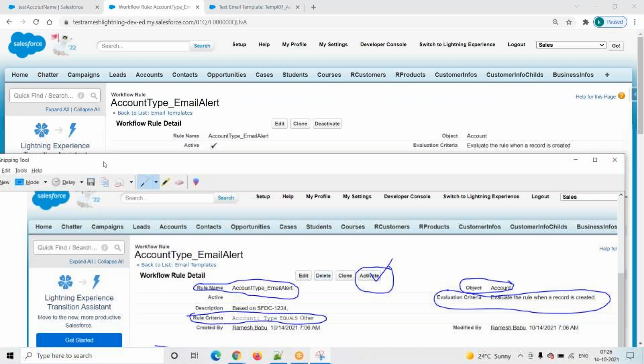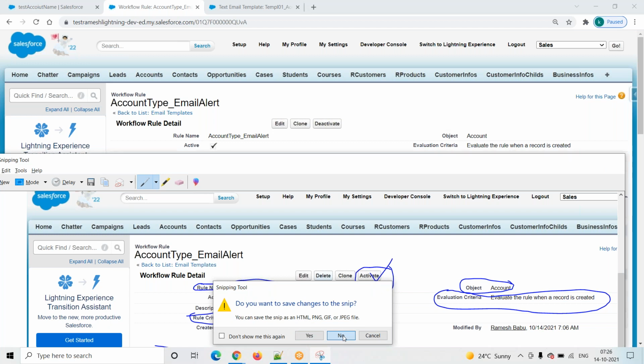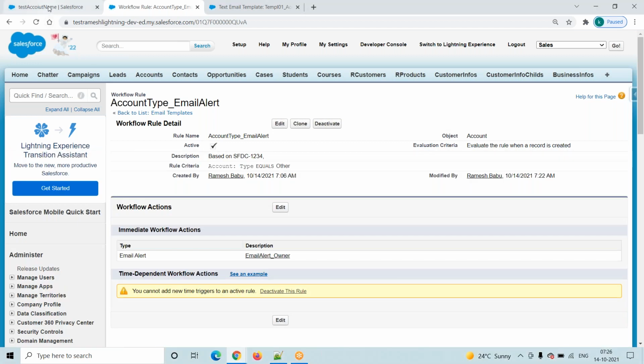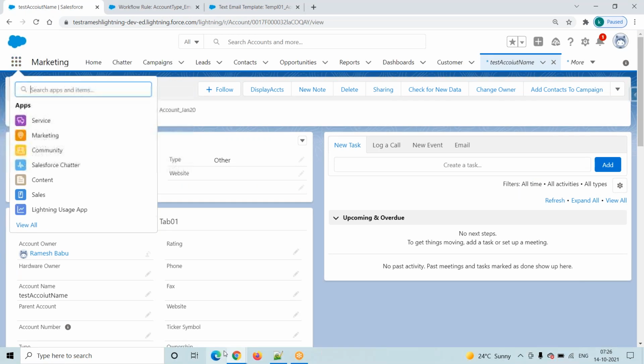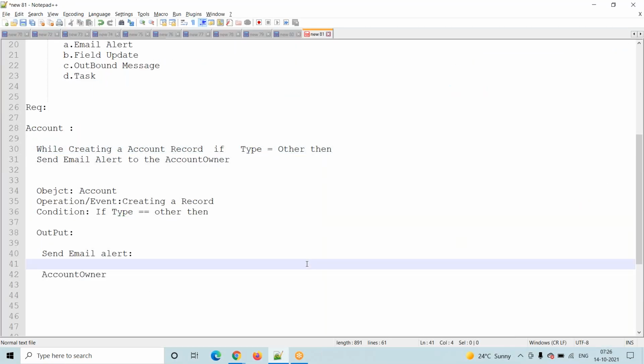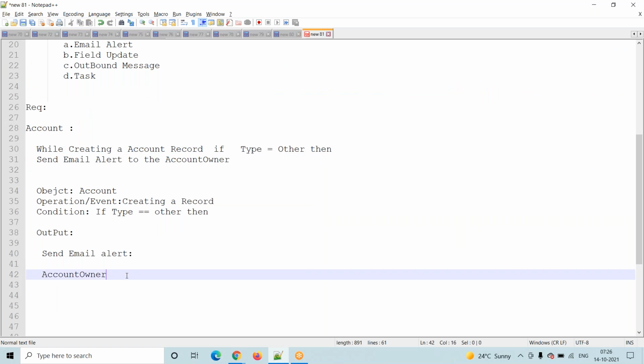Okay, and one more requirement we will discuss, then you will easily understand. I am working with the Case object. Case is a standard object; whether it is a standard object or a custom object doesn't matter.